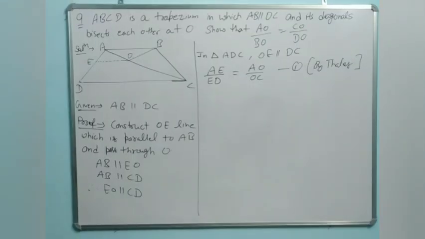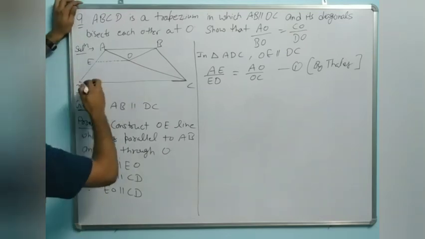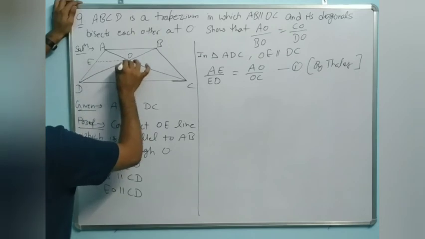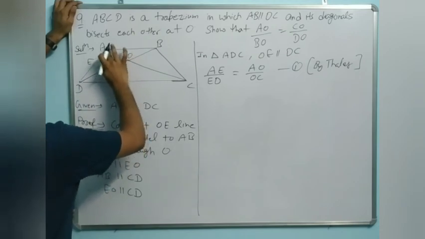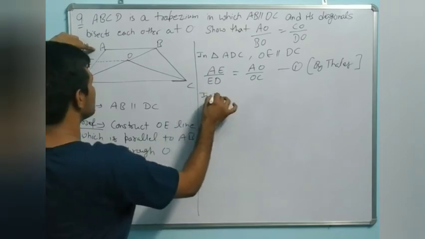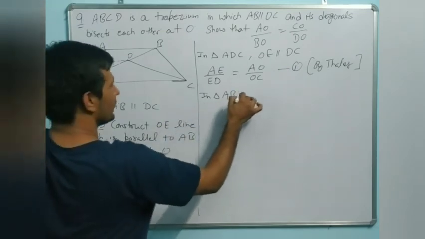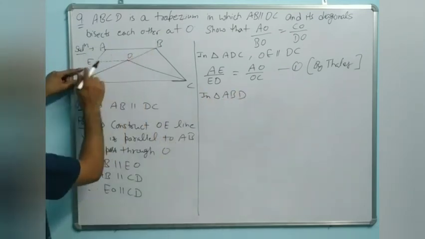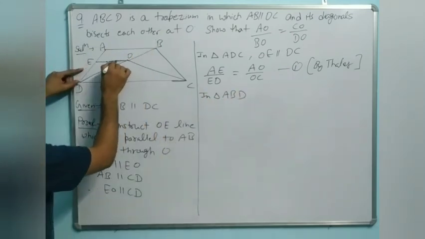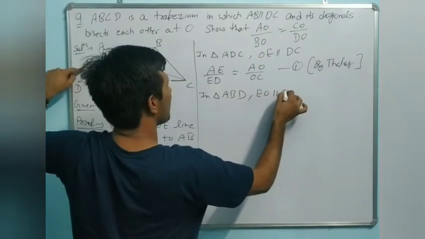Now we will use it again. One time EO is parallel to DC. Now AB is parallel to EO in this triangle. Now in triangle ABD, EO is parallel to AB.